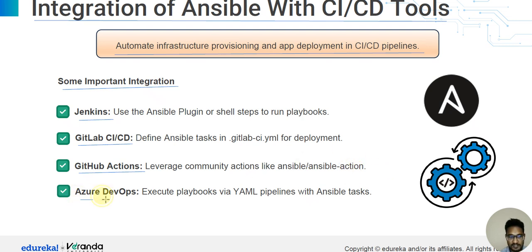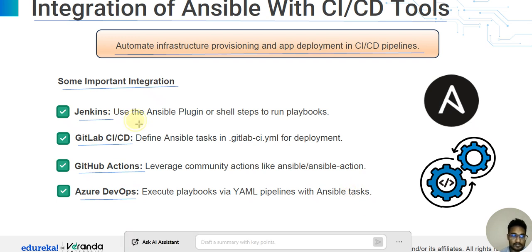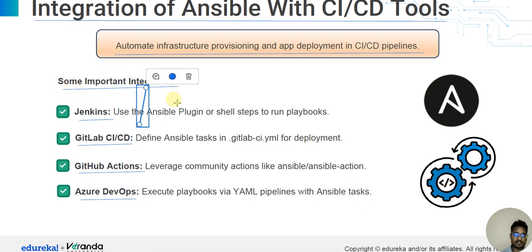Next is Azure DevOps. Execute playbooks by YML pipeline with Ansible tasks. So these are some important integration parts: Jenkins, GitLab CI/CD, GitHub Actions, and Azure DevOps. The integration of Ansible is this part.